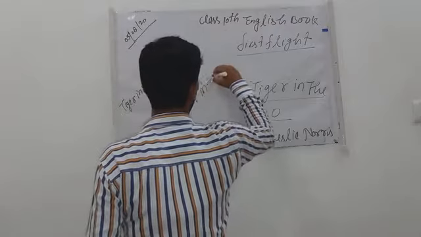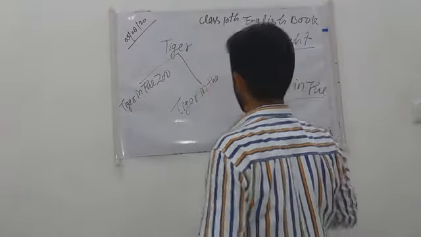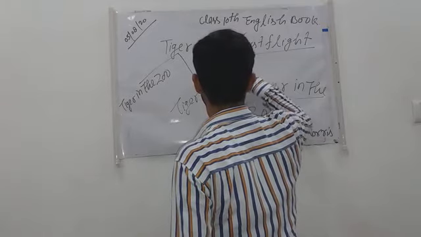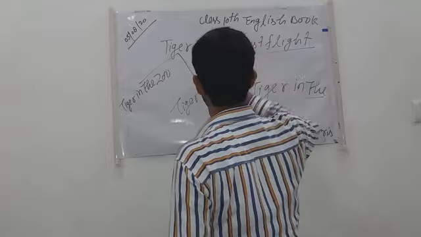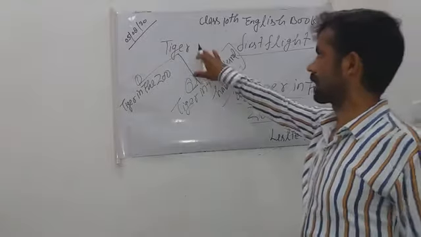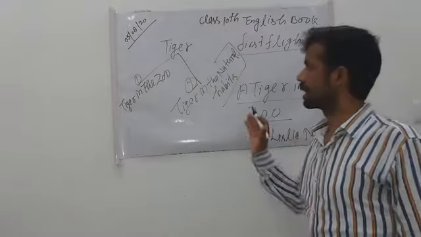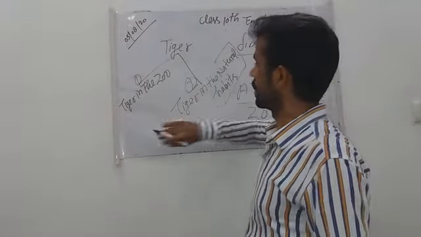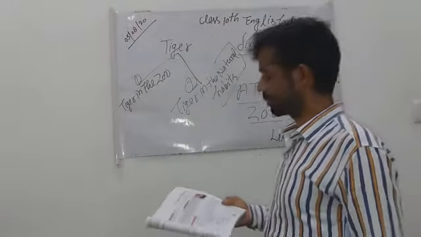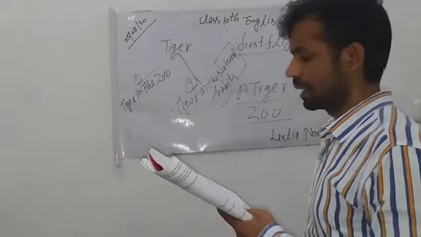Your poet Leslie Norris has divided the tiger into two: tiger in the zoo, and tiger in the natural habitats. So this poem contrasts a tiger in the zoo with the tiger in its natural habitat.